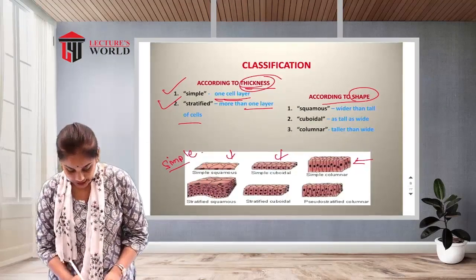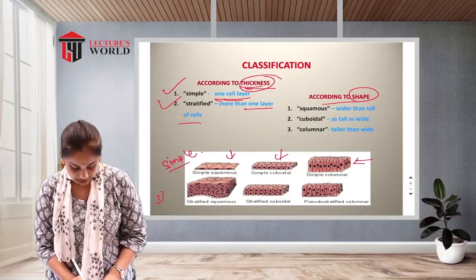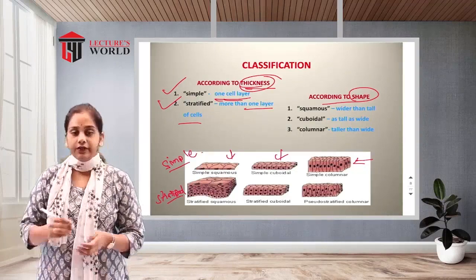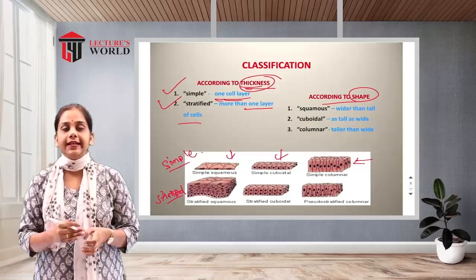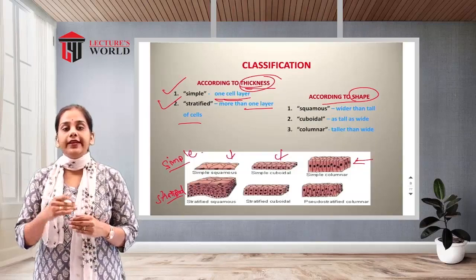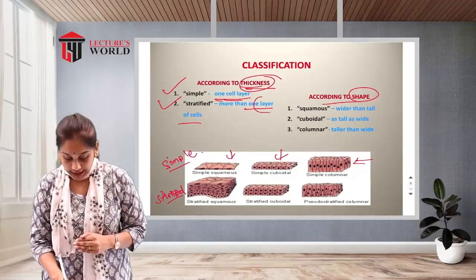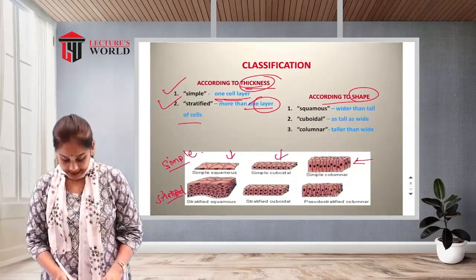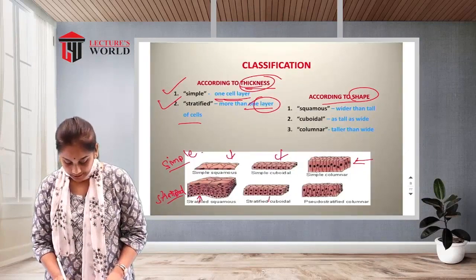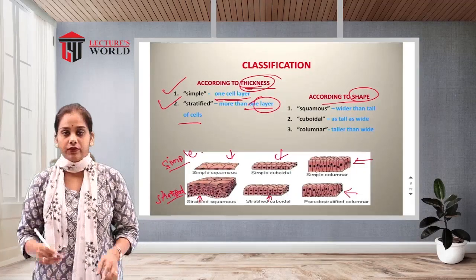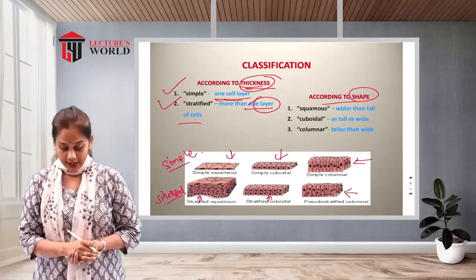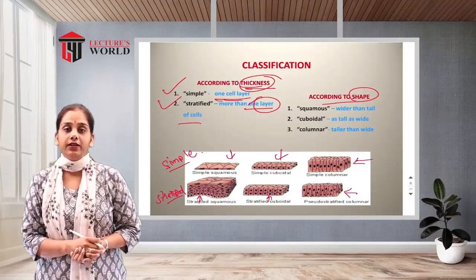See, this is the stratified. There are more than one layer of cells, two or more layers. That is known as a stratified tissue.